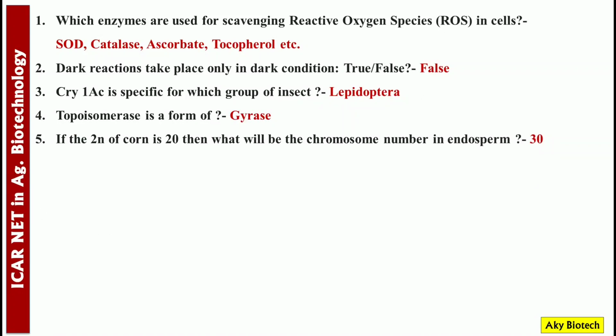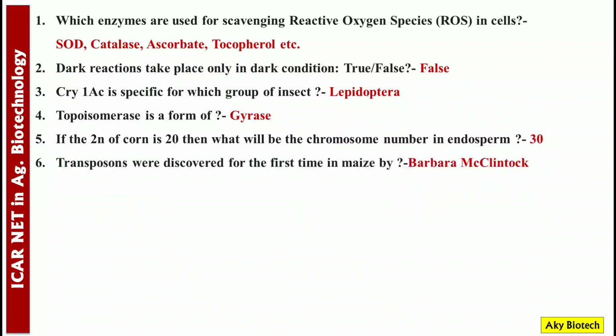If the 2n of corn is 20, then what will be the chromosome number in endosperm? Answer is 30. Number 6. Transposons were discovered for the first time in maize by? It was discovered by Barbara McClintock.